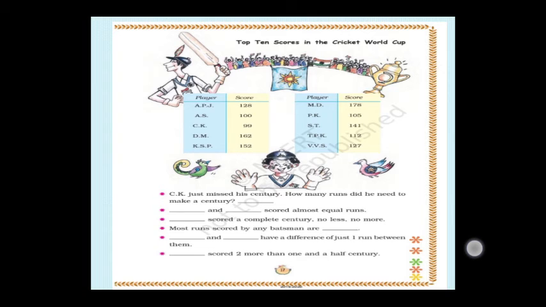See here, CK just missed his century. How many runs did he need to make a century? If you go through this table, you can answer this question. Let us see the answer now.